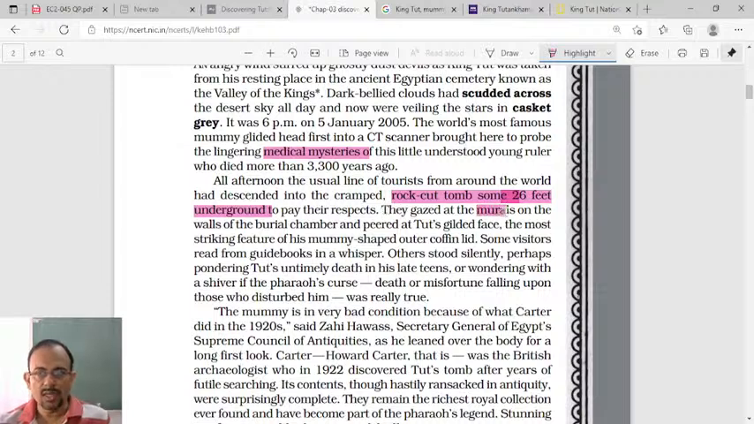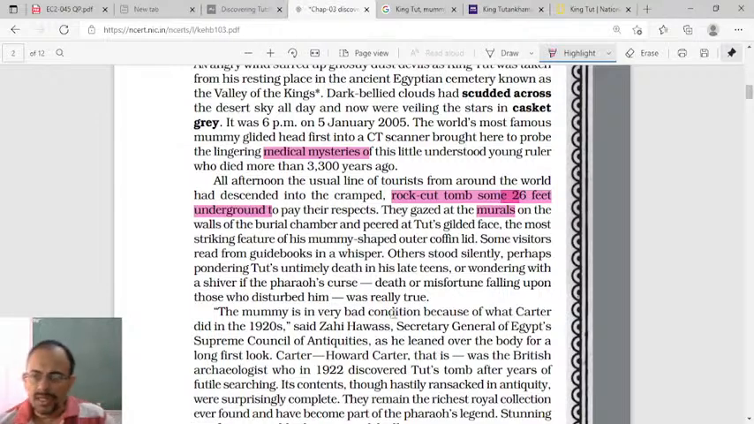Okay, they gazed at the murals on the walls of the burial chamber and peered at Tut's gilded face. Gilded means golden face. The most striking feature of his mummy shaped outer coffin lid. Some visitors read from guidebooks in a whisper, others stood silently, perhaps pondering Tut's untimely death in his late teens, or wondering with a shiver if the pharaoh's curse, death or misfortune falling upon those who disturbed him, was really true.